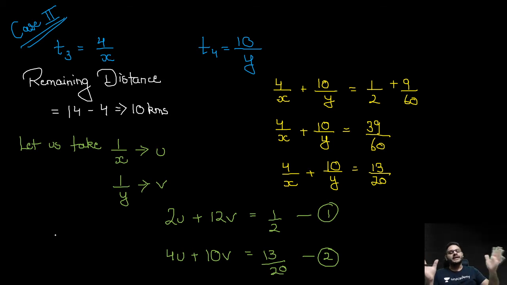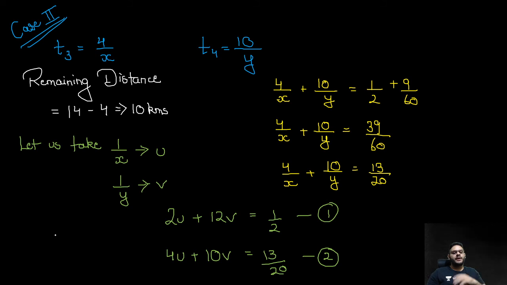अब ये question होगा कि 9 upon 60 आया तो आया कहाँ से? अरे 9 upon 60 is nothing but 9 minutes longer. मतलब 9 upon 60, since we have taken 30 upon 60, that is half hour. So half plus 9 by 60 will give me my second equation.